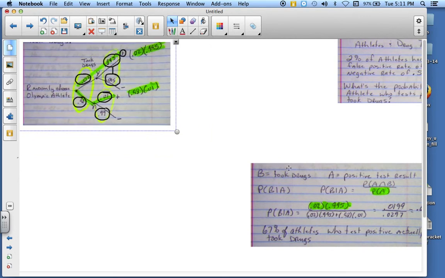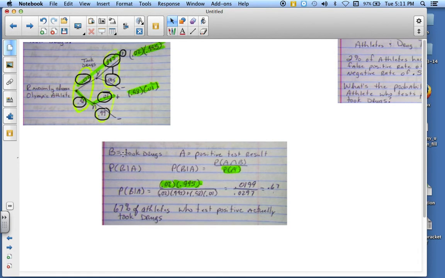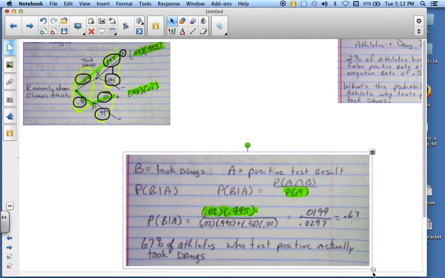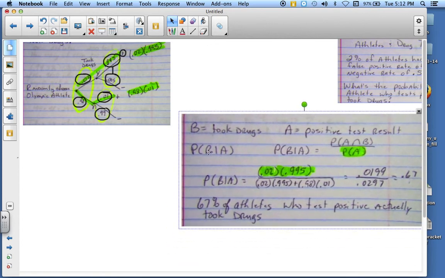Now, let's take a look at this. All right, we have two events. B is took drugs, and A is tested positive. So mathematically, this is what happens. We want to know the probability that someone took drugs given that they tested positive. So we find out that someone tested positive. What's the probability that they did take drugs?